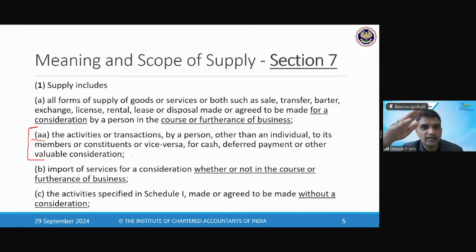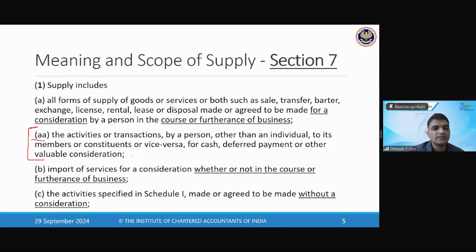Whatever is said under that earlier law will not apply to GST because we are changing the law itself. Got it? Since they are changing the law, they are bringing in any kind of club services by any club to its members, any kind of welfare association, such as a residential welfare association, to its members. All of that will be covered under supply.